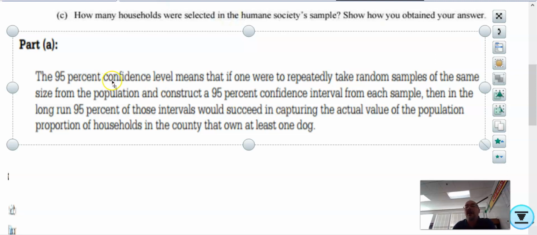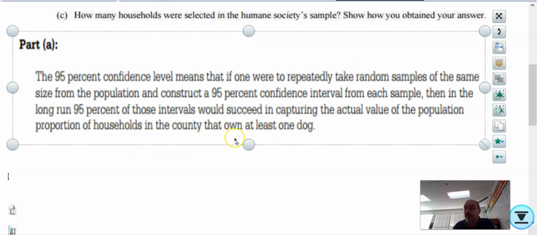So a 95% confidence level means that if one were to repeatedly take random samples of the same size from the population and construct a 95% confidence interval from each sample, then in the long run, 95% of those intervals would succeed in capturing the actual value of the population proportion of households in the county that own at least one dog.